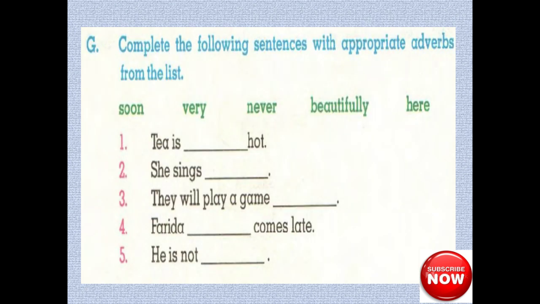Complete the following sentences with appropriate adverbs from the list. Here you can see a list is given. Tea is dash hot. Soon, very, never, beautifully, here. Tea is very hot. Do the rest of the blanks yourself.